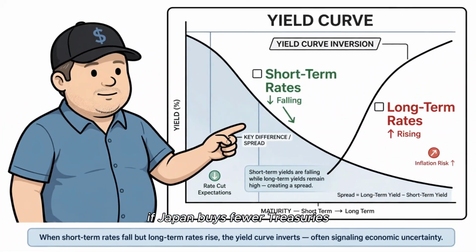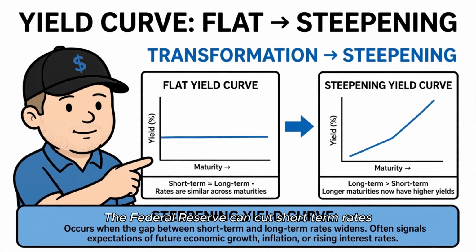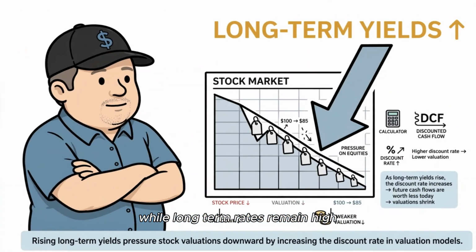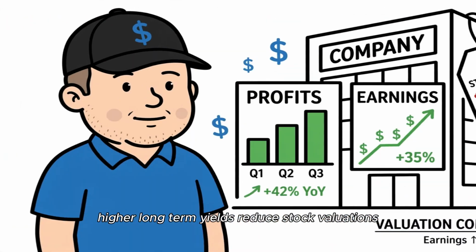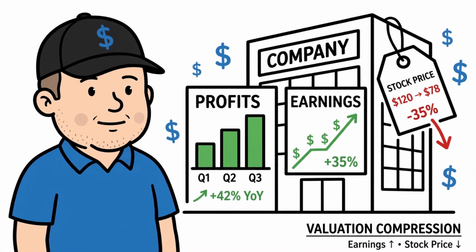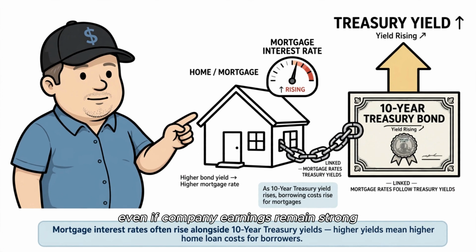If Japan buys fewer treasuries, yields must rise to attract new investors. The Federal Reserve can cut short-term rates while long-term rates remain high. This creates a steepening yield curve. Higher long-term yields reduce stock valuations. Investors pay lower prices even if company earnings remain strong.